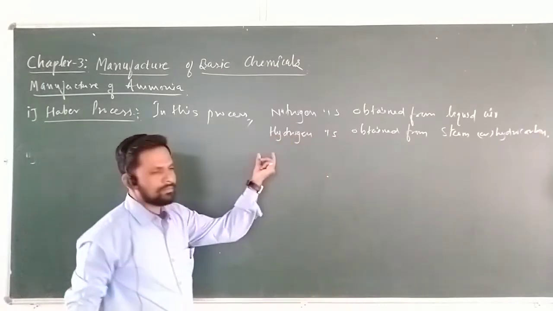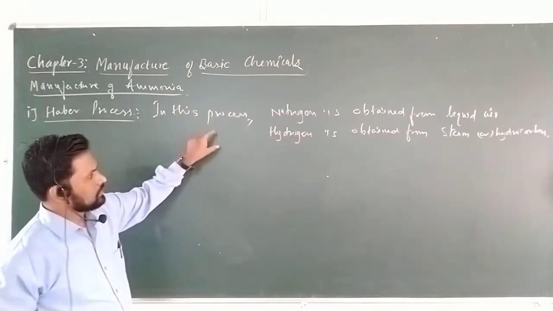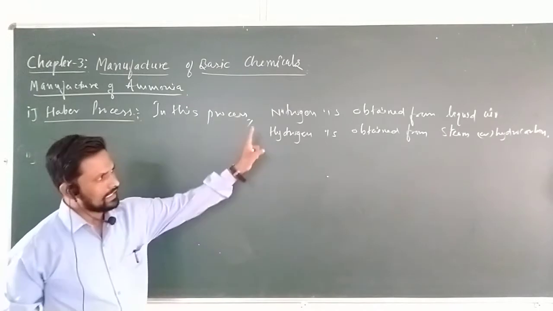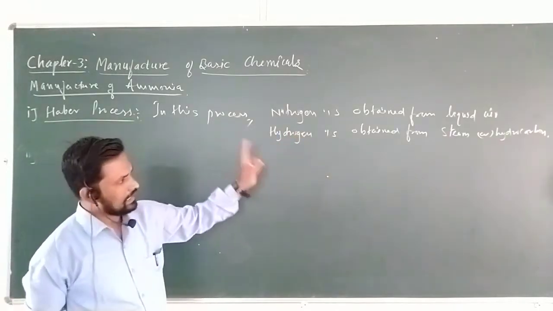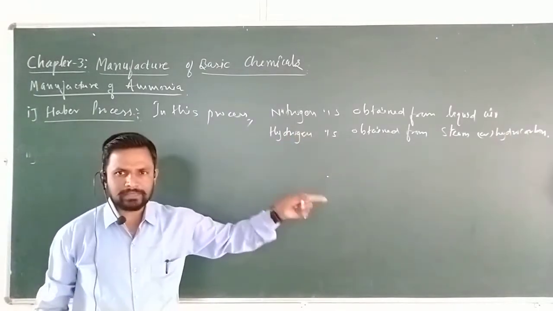On the availability of raw materials, in the Haber process, nitrogen is obtained from liquid air and hydrogen is obtained from steam or hydrocarbon.